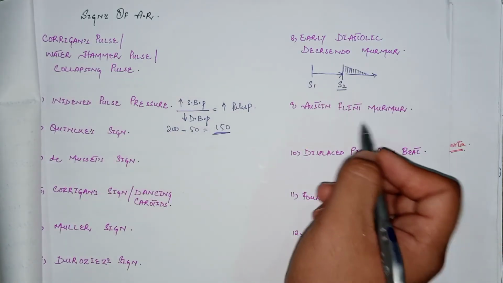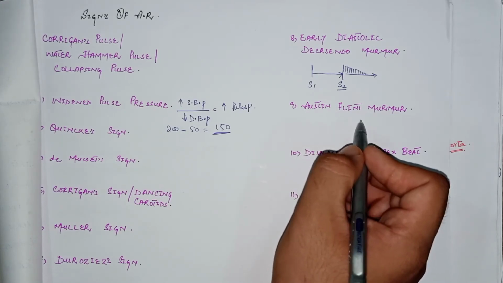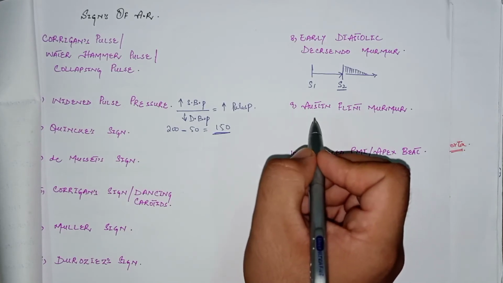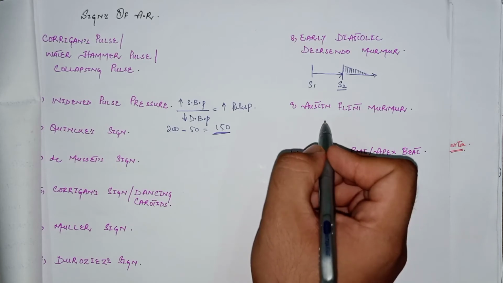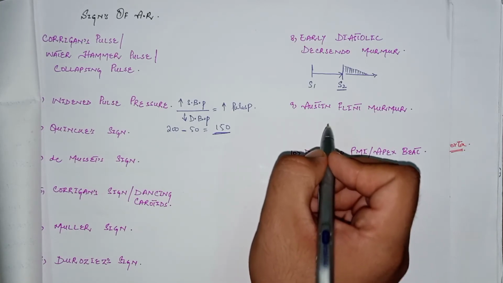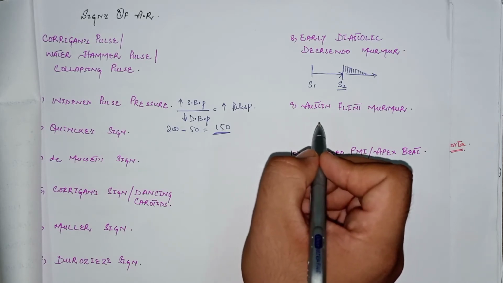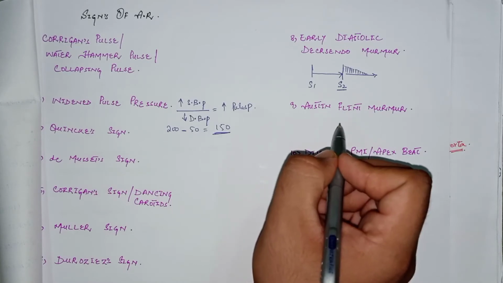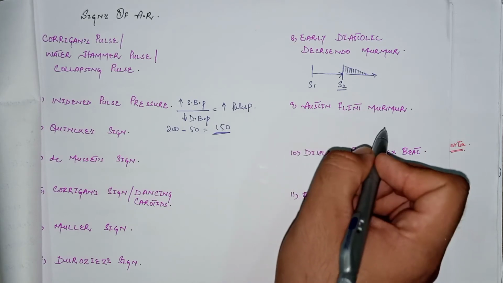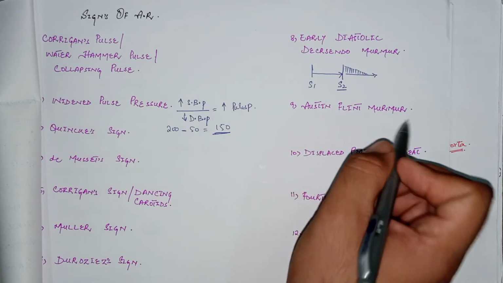The next important murmur is the Austin Flint murmur. This is because of the mitral leaflet movement. During the diastolic phase, there is regurgitation of blood from the aorta back into the left ventricle. Due to this reflux of blood, fluttering of the mitral valve occurs, as the blood touches the mitral valve. So there is a fluttering movement or closing of the mitral valve during the diastolic phase. Normally it is open during the diastolic phase. This murmur can also be appreciated in mitral stenosis. So this is the Austin Flint murmur.